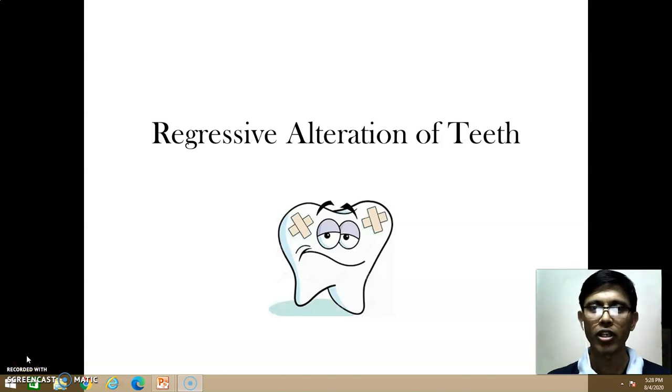Hello everyone. Today I'm starting with a new topic called regressive alteration of the teeth. As you know, what is regressive alteration? The alterations taking place throughout life are called regressive alterations. So there must be some changes taking place in the tooth as life grows from childhood to adulthood and the old age group. So what is regressive alteration?